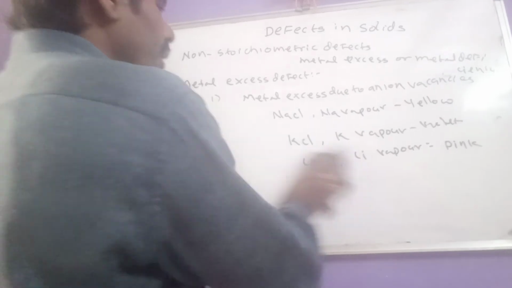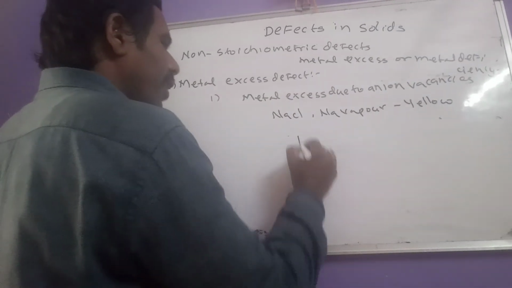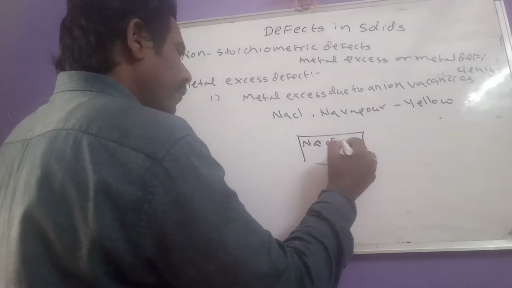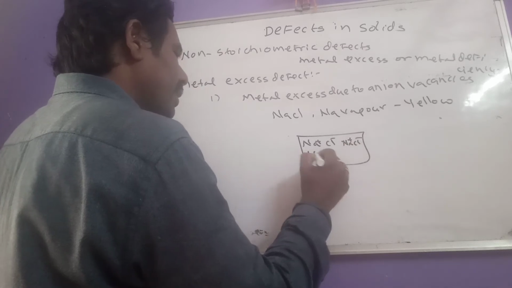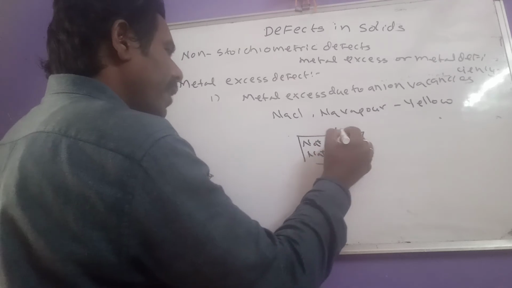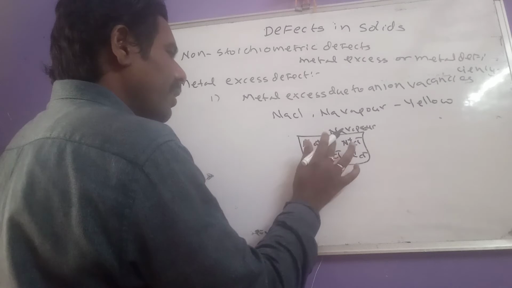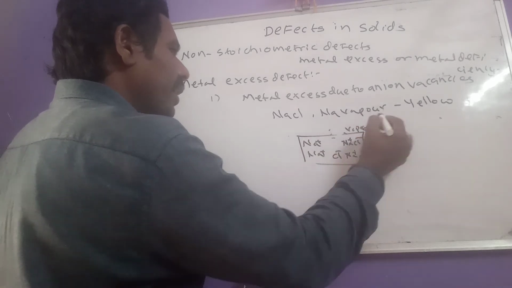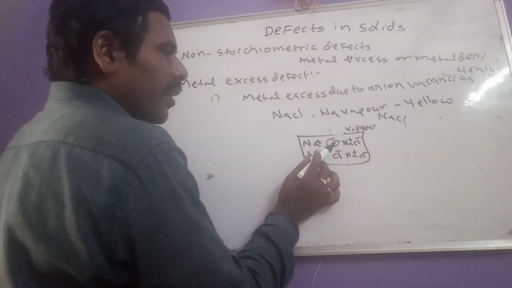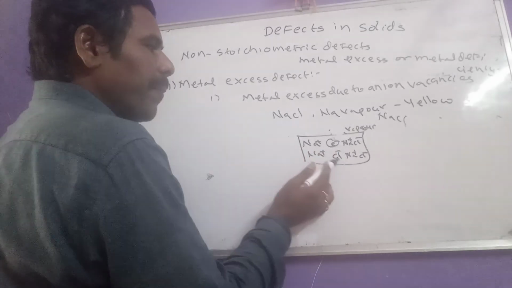The sodium vapor combines with Cl minus ions, and that escapes out as NaCl, leaving one electron. That electron occupies which one here? The anionic vacancy.